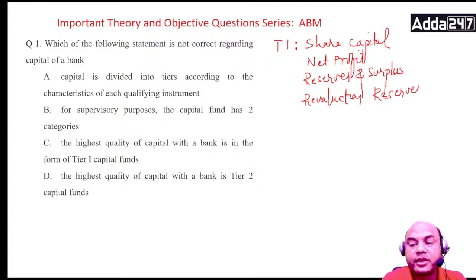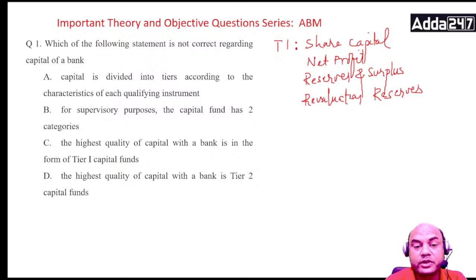T1 capital. T2 capital is paid capital. T2 capital means anything which you get using loans as such. There are certain conditions to it, that general reserves or general loans are to be taken at 1.25%. That is a separate aspect, we'll cover it some other time. Now, coming back, for supervisory purposes capital has two categories, T1 and T2. The highest quality of capital with the bank is in the form of Tier 1 funds.